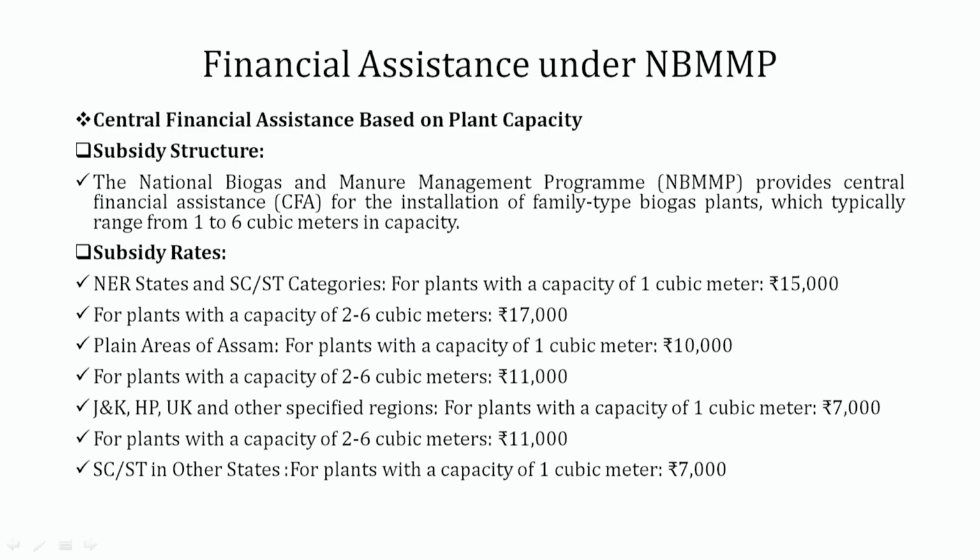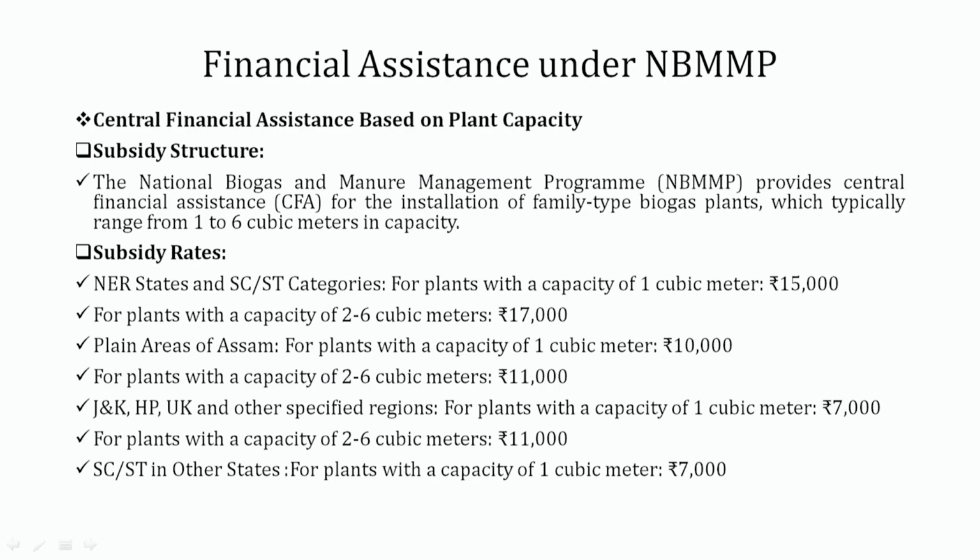The subsidy rates are roughly like this. For NER states and SC/ST categories, for plants with a capacity of 1 cubic meter the subsidy is around 15,000 rupees, and for plants with a capacity of 2 to 6 cubic meters it is around 17,000 rupees. For the plain areas of Assam, a plant with a capacity of 1 cubic meter gets 10,000 rupees, and a plant with a capacity of 2 to 6 cubic meters gets 11,000 rupees. For J&K, Himachal Pradesh, Uttarakhand and other specified regions, a plant with a capacity of 1 cubic meter gets around 7,000 rupees, and plants with a capacity of 2 to 6 cubic meters get around 11,000 rupees.